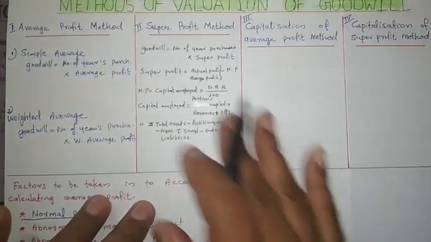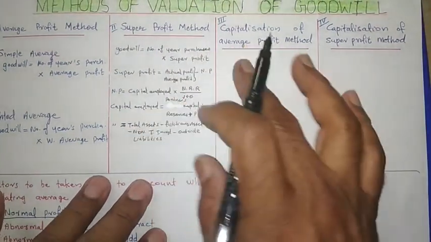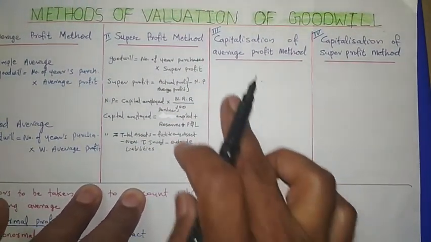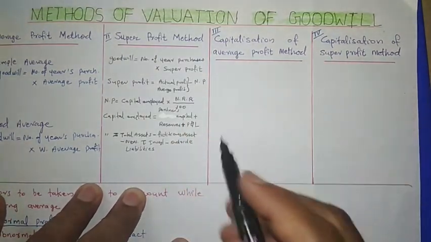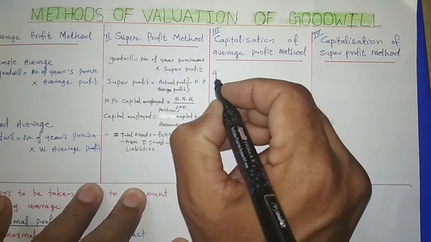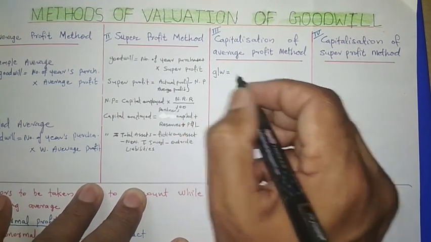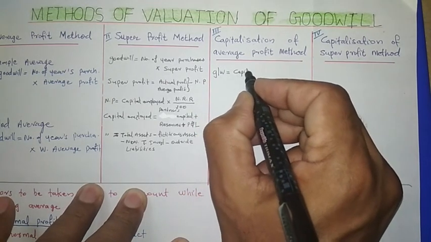So this is the super profit method. And today itself we will complete all these three methods. That is why this formula also I am giving. Here, capitalization of average profit method. According to this method, the goodwill will be capitalized value of average profit